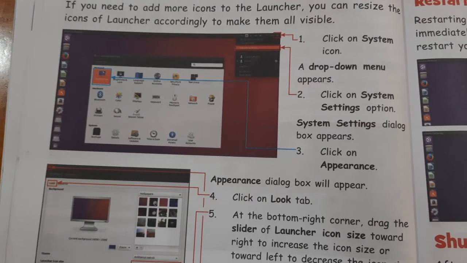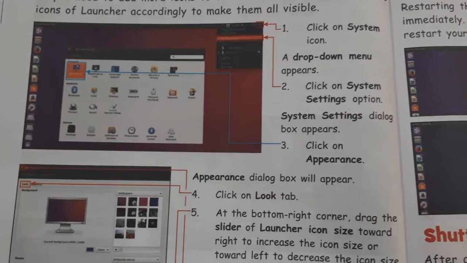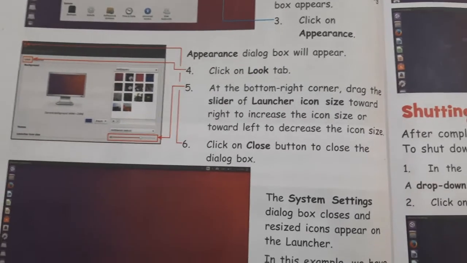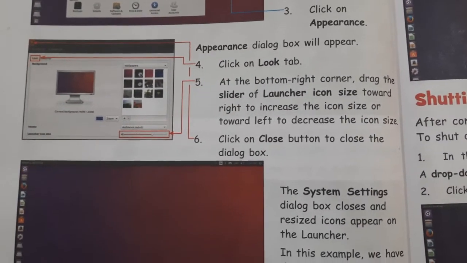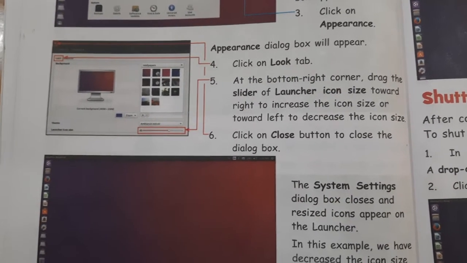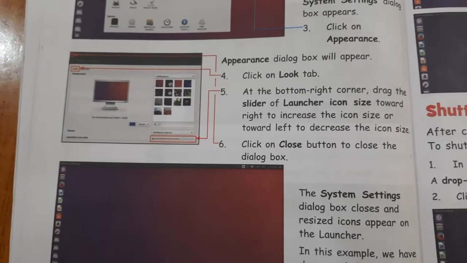System settings dialog box appears, and after that you have to click on appearance. Appearance means how you want your icons to be, how they look. Appearance dialog box appears. Click on look tab. At the bottom right corner, drag the slider of launcher icon size towards right to increase.